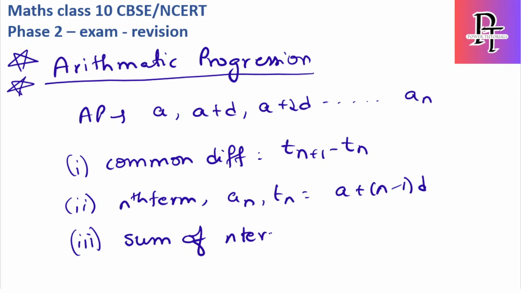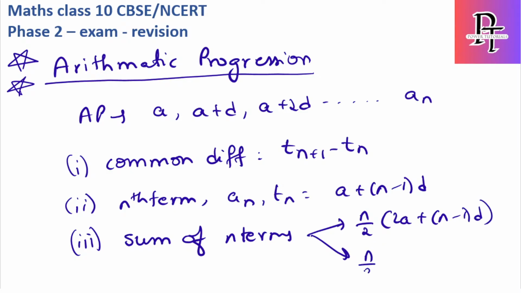For this we have 2 formulas, depending on whether the last term is known or not. The first formula is n by 2 into (2a plus (n minus 1) into d). The second formula is n by 2 into (a plus l) if the last term is known. Okay, so now we are going to solve those questions.